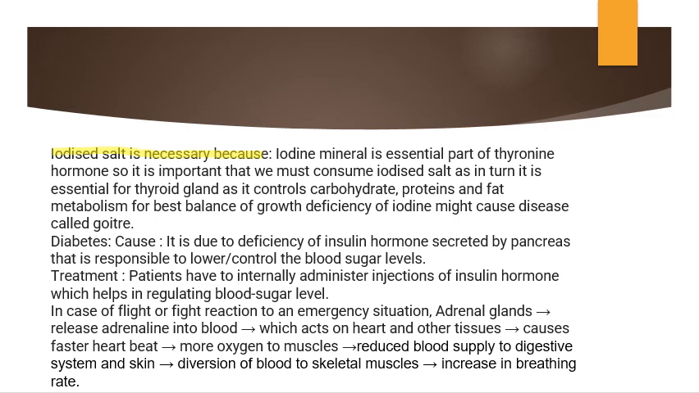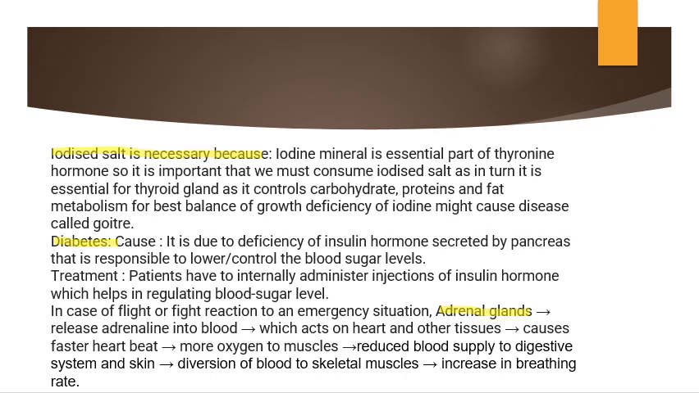So next, let us discuss diabetes. It is caused by deficiency of insulin, which I already told you is secreted by the pancreas, and is responsible for controlling the blood sugar level. Treatment: what is the treatment? The patient has to be given injections of insulin hormone, which help in regulating the blood sugar level. In case of a fight or flight reaction to an emergency situation, which hormone is helpful? That is the adrenal gland. So I hope you got it about diabetes, iodized salt, and the hormones responsible for them. Iodine, that is thyroxine. Diabetes, that is the pancreas, it produces insulin.